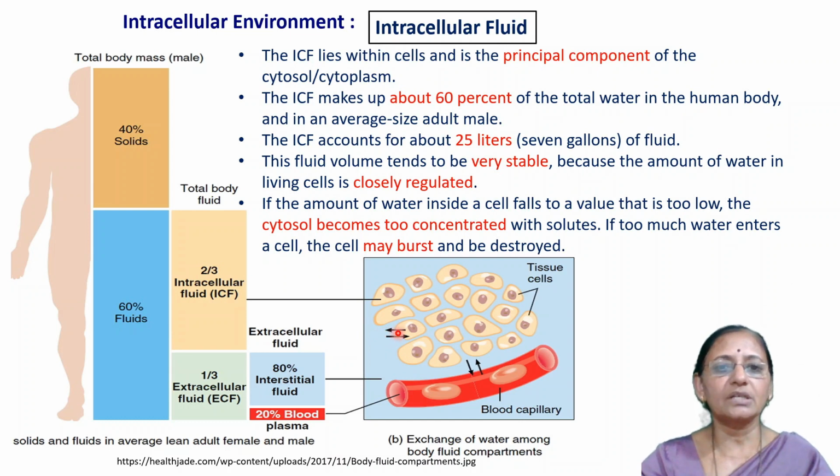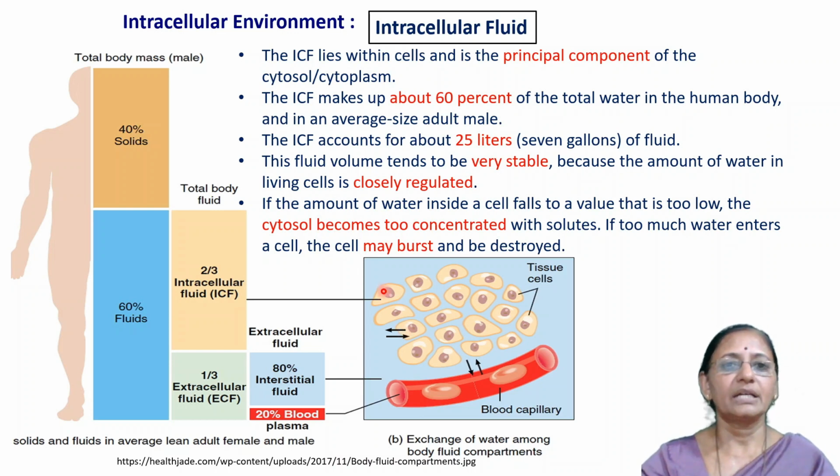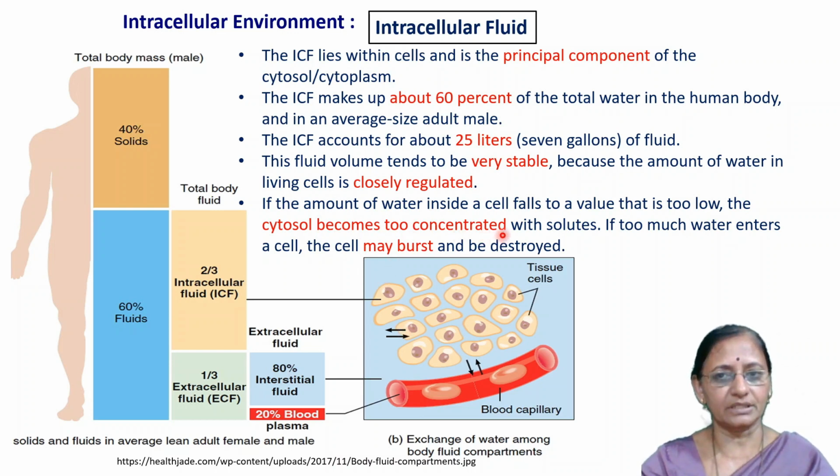The cell becomes more and more concentrated. That is, the salt concentration is comparatively high compared to the water content, and the water level is low. This is called a cell becoming too concentrated.